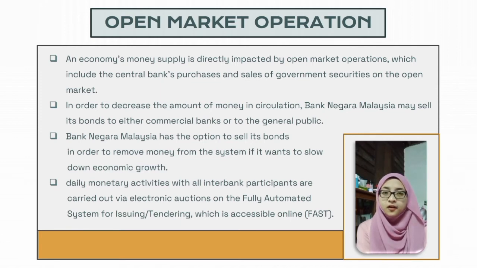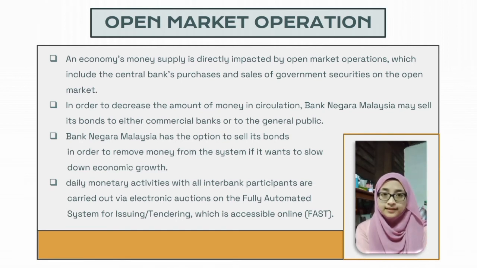An economy's money supply is directly impacted by open market operations, which include the central bank's purchases and sales of government securities on the open market. By purchasing or selling government bonds, open market operations can be utilized to decrease or enhance the amount of money in circulation. In order to decrease the amount of money in circulation, Bank Negara Malaysia may sell its bonds to either commercial banks or to the general public.